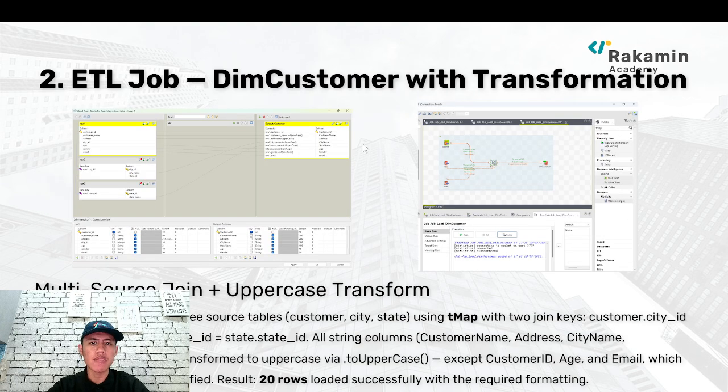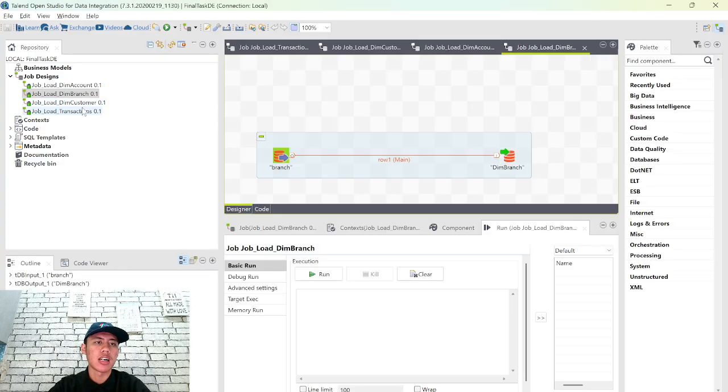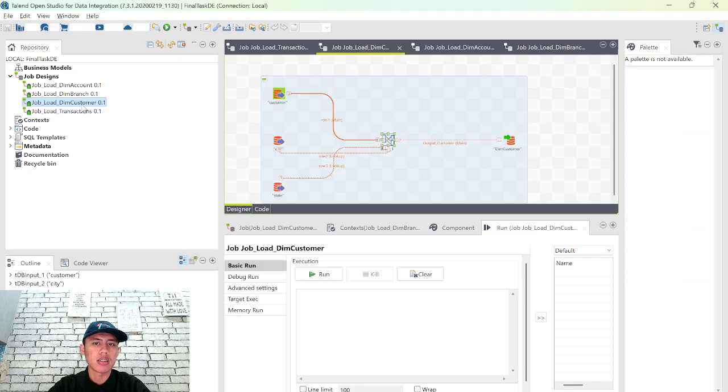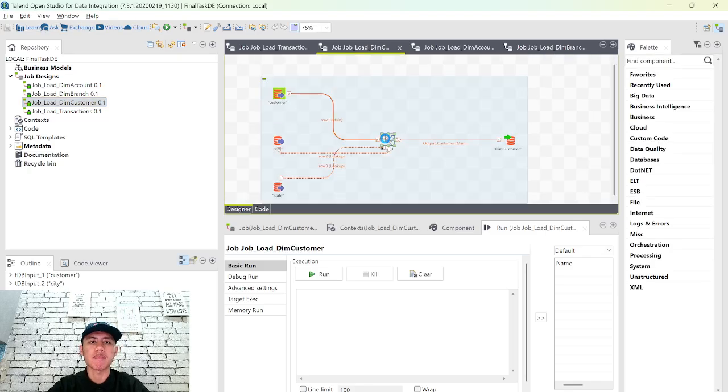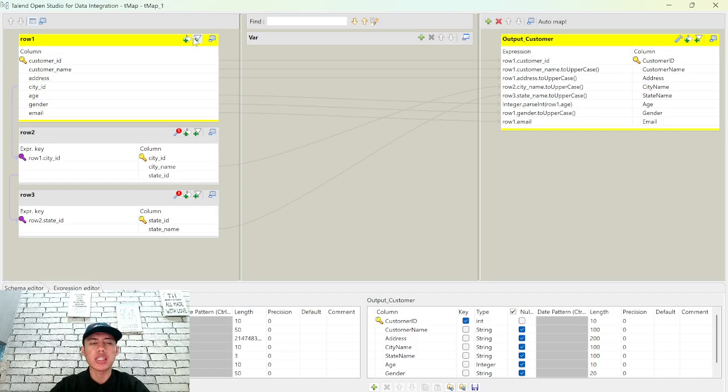And after that, the job for customer with transformation. This is quite hard because as you can see, we have to make the map in here, and we have to set the three tables from the primary key to the foreign key. In the customer, they have the foreign key to the city, and the city has the foreign key to the state.